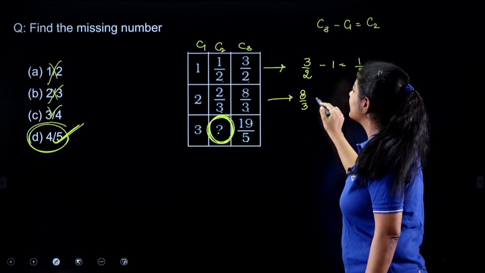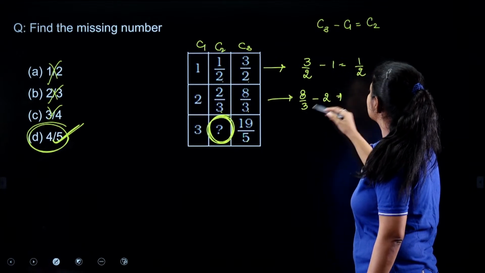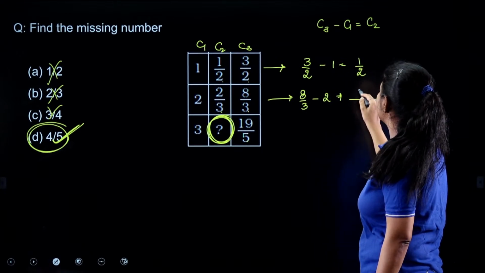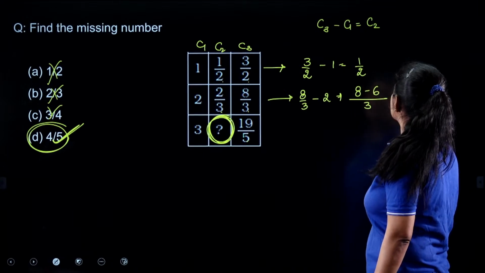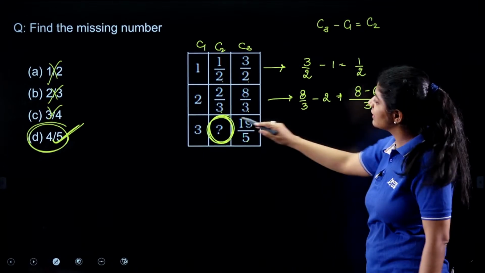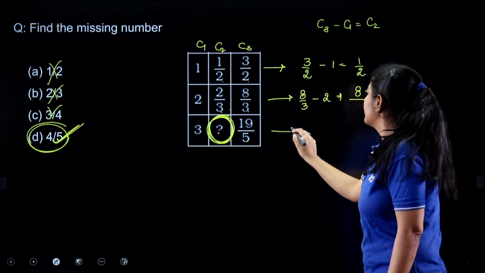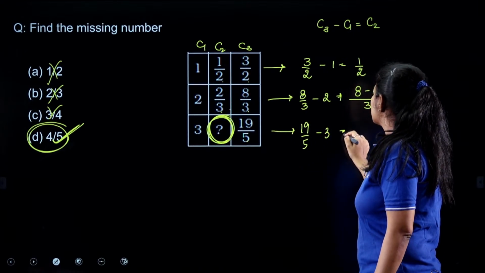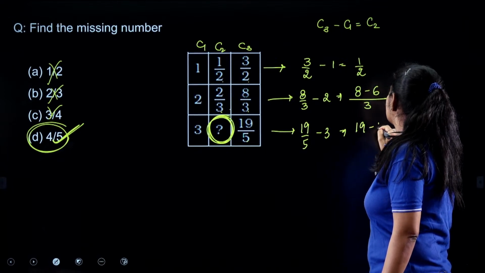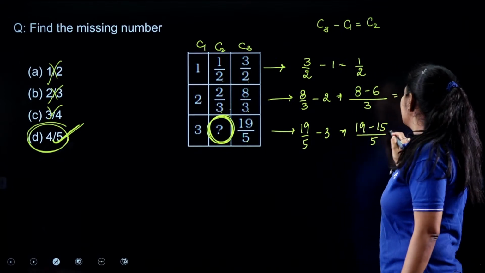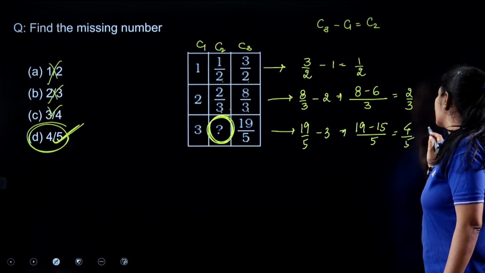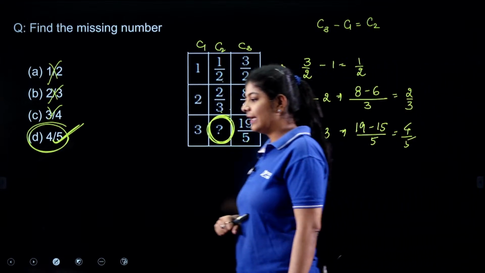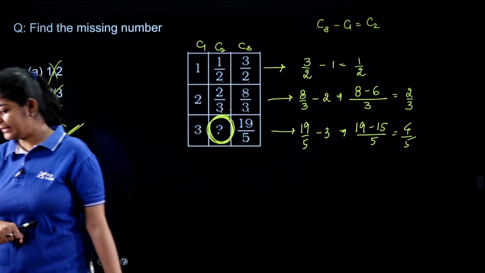8 by 3 minus 2, so here 3 is the LCM and 8 minus 6, which is nothing but 2 by 3, which is present over here. In this one, 19 by 5 minus 3, which is nothing but 19 minus 15 by 5. So the answer that we got over here is 4 by 5. This is the logic. Clear?